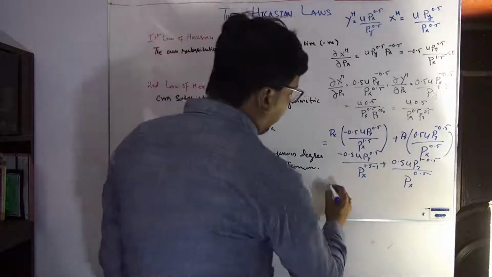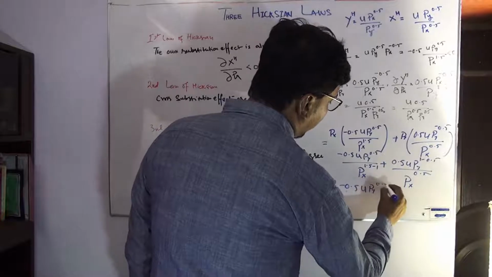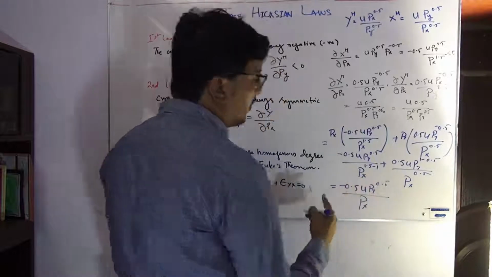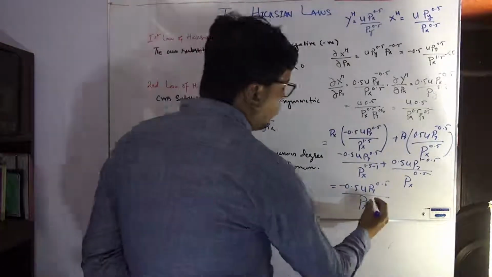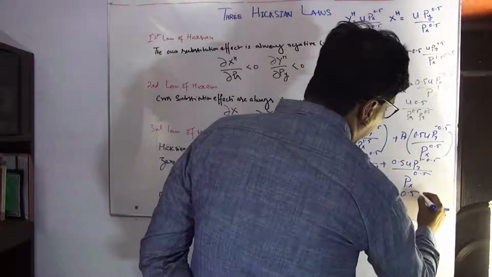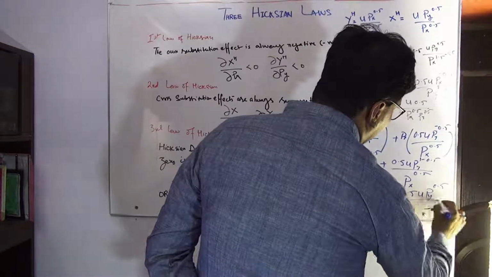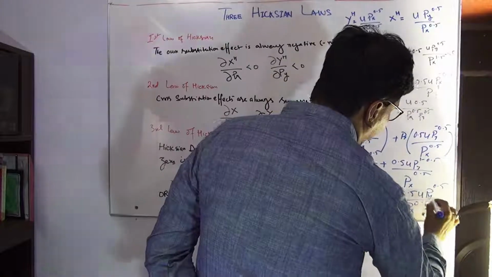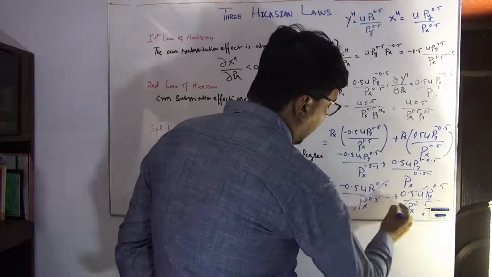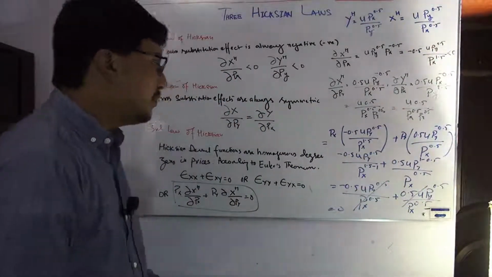So this is negative 0.5 u py^0.5, and in the denominator px has power 1.5 minus 1, meaning positive 0.5, plus 0.5 u py^0.5 over px^0.5. Both terms are the same, one negative and one positive, so they cancel out, and it is proved that they are homogeneous of degree 0 in the prices.